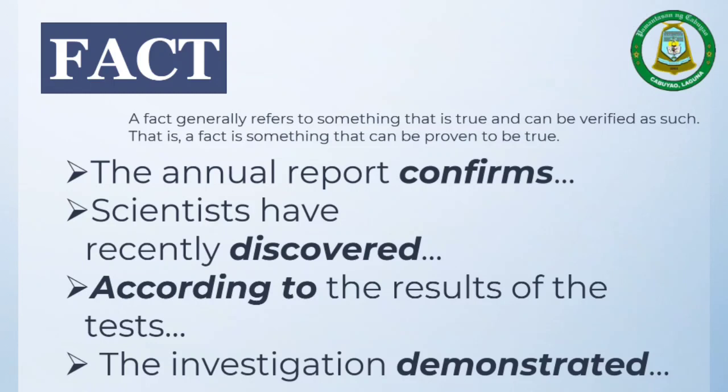So these are phrases or indicators that would help the reader know if a certain statement is a fact, because from these indicators, it shows that it underwent research, confirmation analysis, or experimentation and the like. So you have to consider identifying those phrases that would help the reader know if a certain statement or information is fact or accurate.